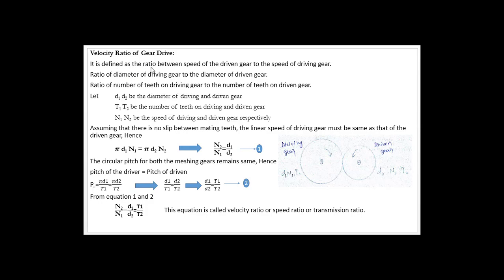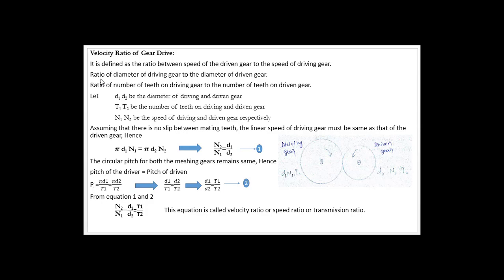So it is defined as the ratio between the speed of the driven gear to the speed of the driving gear. The same definition we all had studied in belt drive. So we will write once again. It is the ratio between speed of the driven gear to the speed of the driving gear, that is N2 by N1. Or you can define this velocity ratio in one more manner.